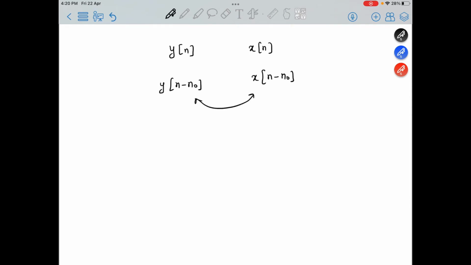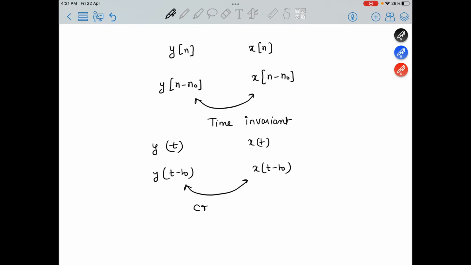Then we can say that our system is time invariant. Similarly for the continuous time case, if the output is denoted by y(t) and the input by x(t), then shifting your input by an amount t naught will shift the output by the same amount. Then we can say that this is a continuous time system and it is time invariant.